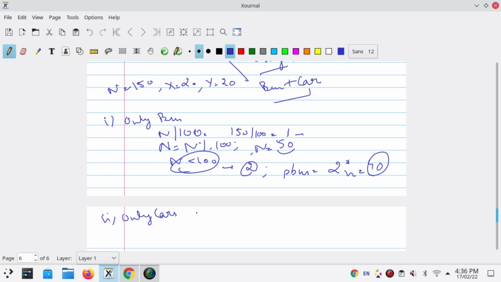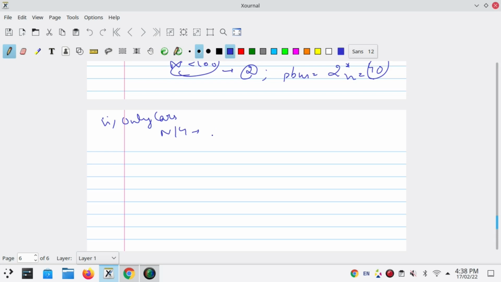Now only cars, n is 150. Again we will check n by 4. 150 by 4 becomes 37. Okay, now it will check if n modulo 4 is true. If it is true, it means that some remainder is remaining. So then we will increment our counter by 1.